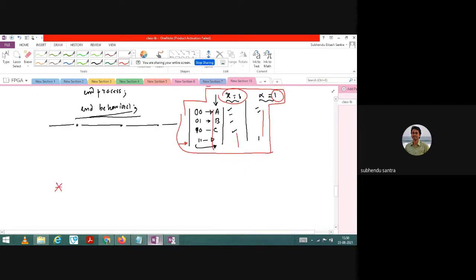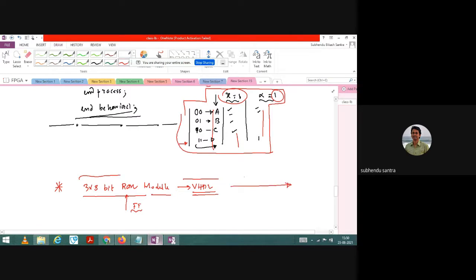Please implement this when you have leisure time. Please implement 8-bit ROM, so 3 into 8-bit ROM. Memory, basically a memory element, you implement a 3 into 8-bit ROM module using VHDL code. I think you have understood the flip-flop concept, so you can use it, and you know that in a ROM module you can use a flip-flop, there is no problem. So you write your code, you try in your leisure time.